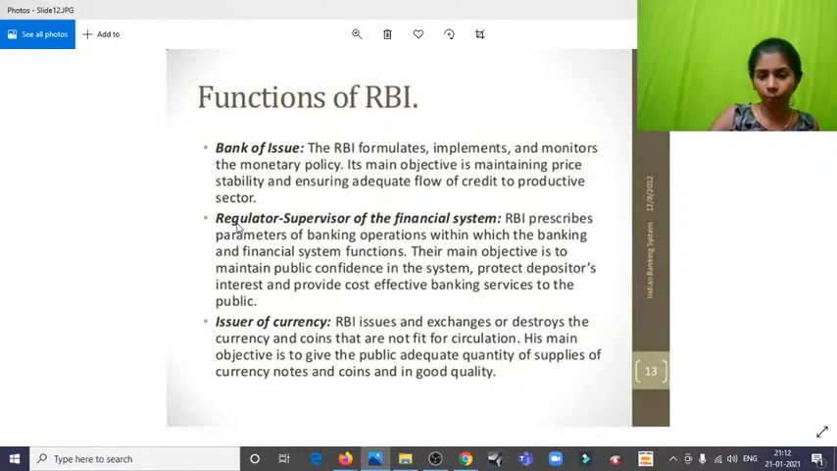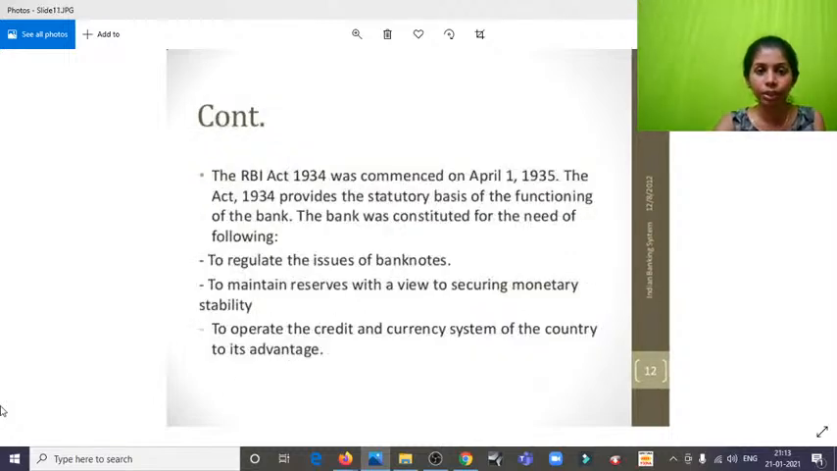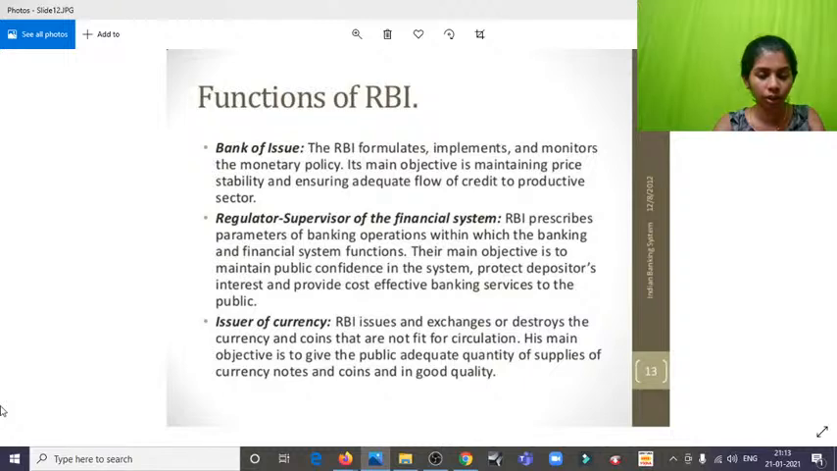And regulator, supervisor of the financial system, RBI prescribes parameters of banking operation. That is what we are going to study: reverse repo rate and all these. Certain specifications will be given to all these commercial banking sectors to ensure that everything is under control and very smooth. Can a normal man or a private organization invest in RBI? No, no. See, RBI is completely government owned. It's not like a Pepsi company where you buy shares in the ventures. It's not that.